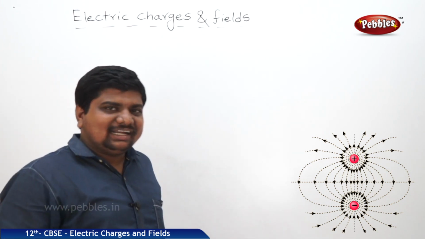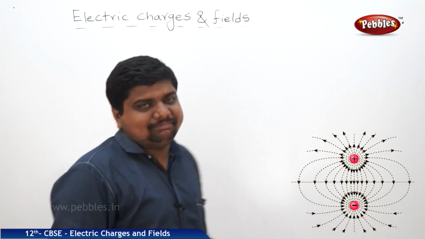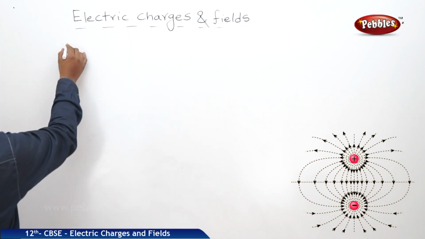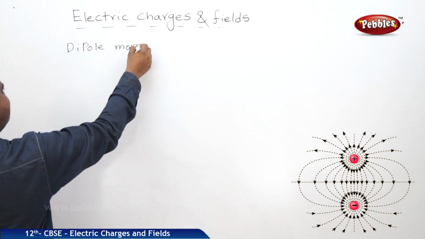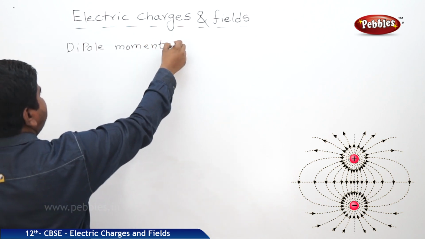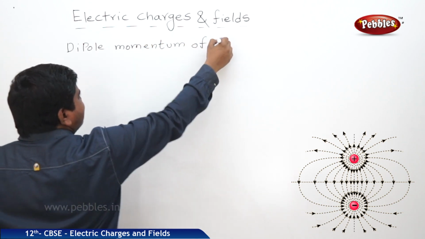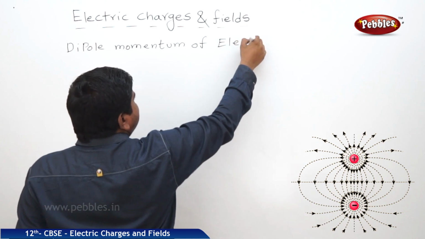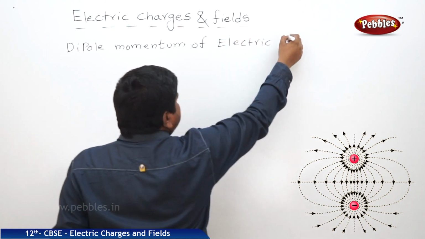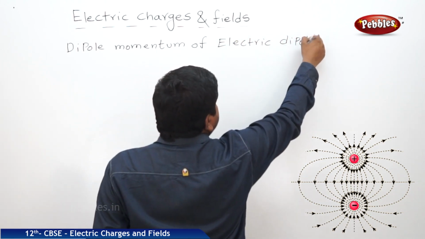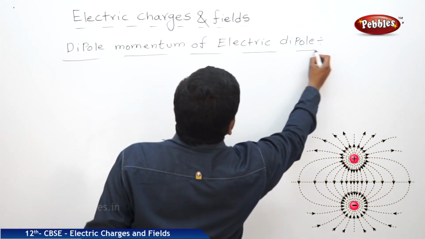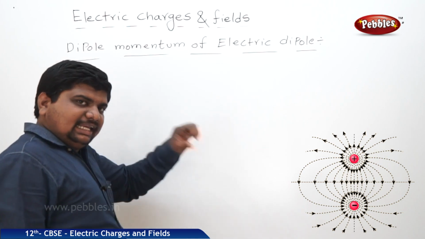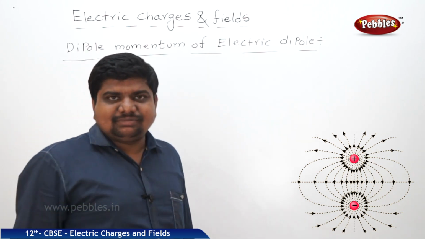The next point in the electric dipole is dipole momentum of electric dipole. In any case, there are three different types of momentum.